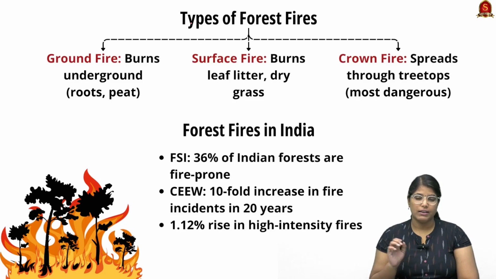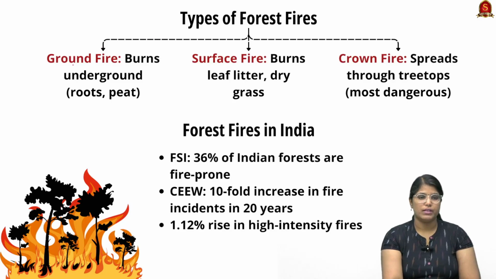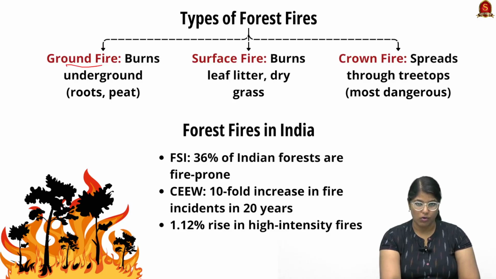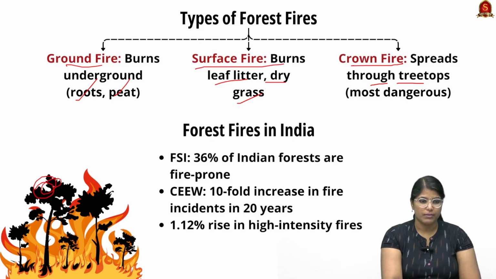So there are three different types of forest fire. These three are the main different types. The first one is the ground fire that burns at the ground level. It affects all the roots as well as the peat. And at the surface level, if there is fire that burns the leaf litter and the dry grasses, then we call it as surface fire. Thirdly, the crown fire that spreads through the tree top. So here, if there is fire on the tree top, then we call it as the crown fire. This crown fire is the most dangerous one, and controlling it is very difficult.